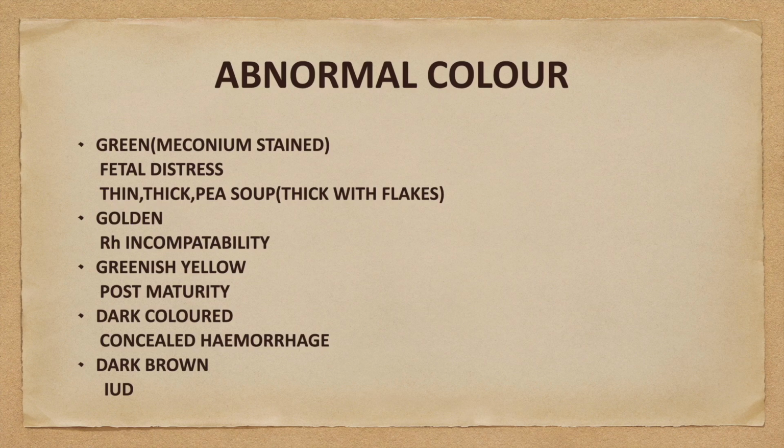Abnormal color of amniotic fluid: green color indicates meconium stained liquor. It usually indicates fetal distress. It is again graded into thin, thick and pea soup appearance. Pea soup appearance means thick amniotic fluid with flakes. Golden color in case of RH incompatibility. Greenish yellow in post maturity. Dark colored in concealed hemorrhage and dark brown in intrauterine death. Abnormal color of amniotic fluid indicates immediate delivery of the baby.